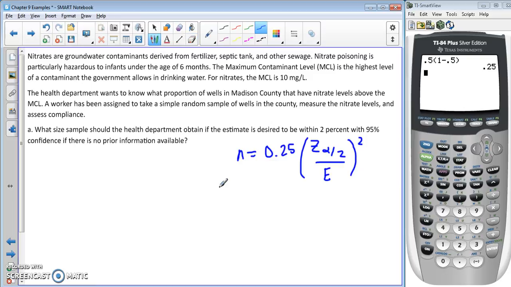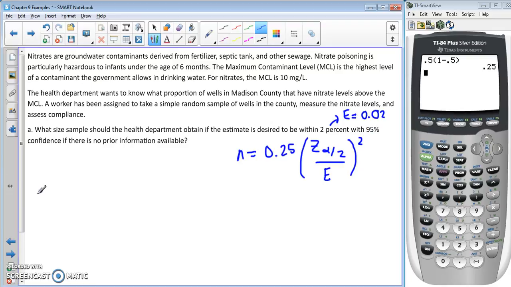A couple things we need to know. What is z sub alpha over 2? What is E? If we wish to be within 2%, this 2% tells us that E is 0.02. So now we have to find z sub alpha over 2, and that comes from the 95% confidence.